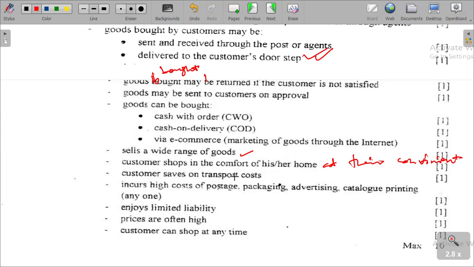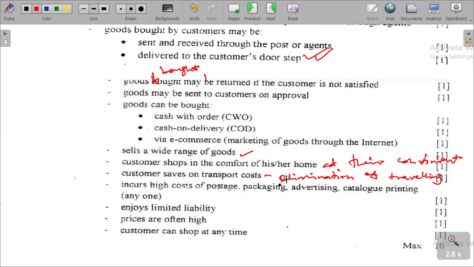It eliminates traveling. So therefore, the customer saves on transport cost because there is no traveling, elimination of traveling.